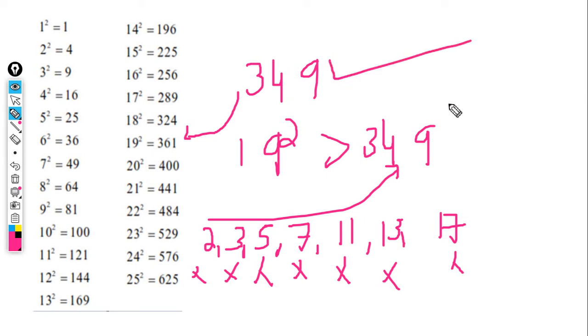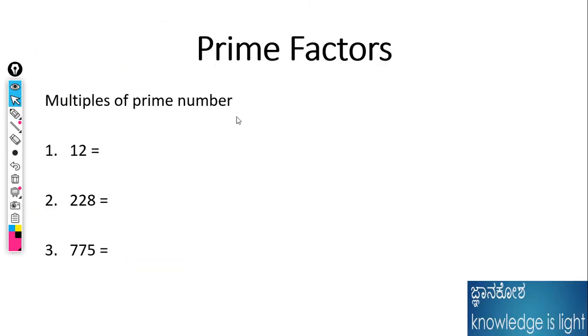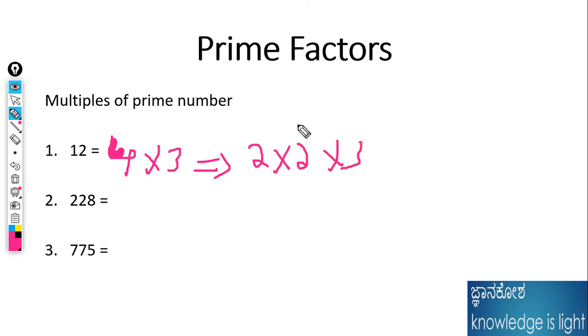That is how we calculate prime numbers. Then I will take what a prime factor is. The prime factors are nothing but the prime numbers that multiply to give the number. These are examination questions, so please observe carefully, friends. Take 12: can I write it as 4 into 3? Yes, of course, but 4 is not a prime number. Can I write 4 as 2 into 2? Then 2 into 2 into 3 are the prime factors of 12.